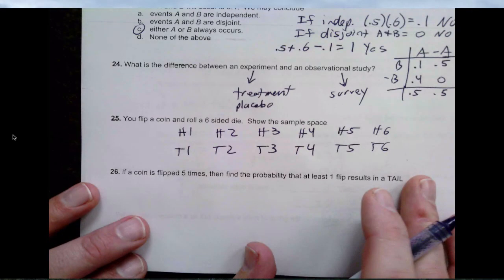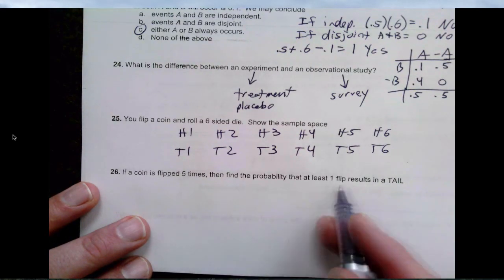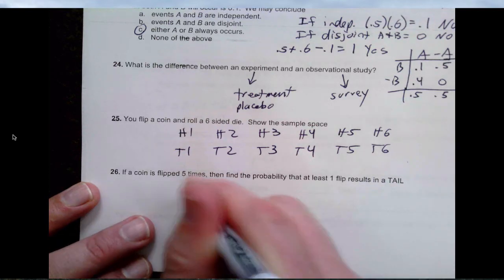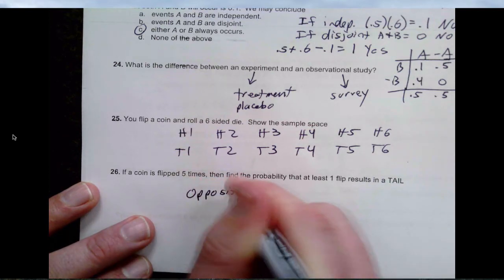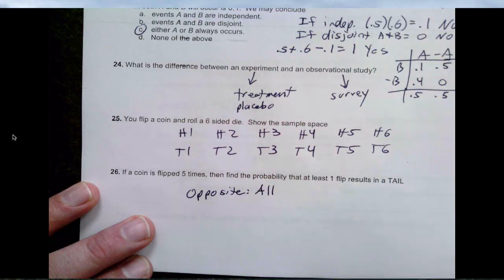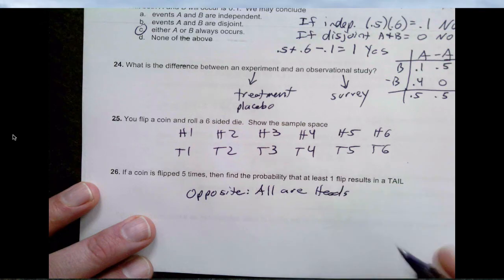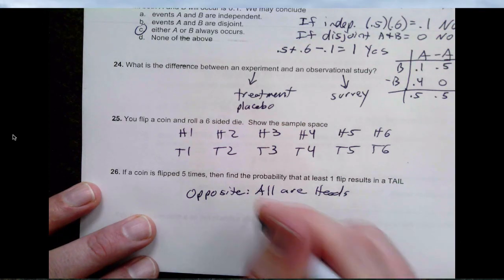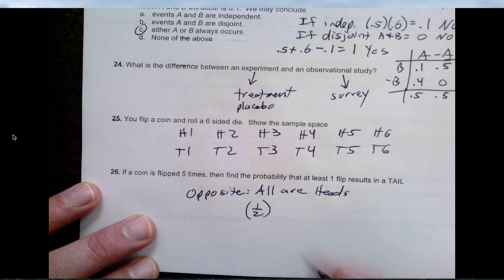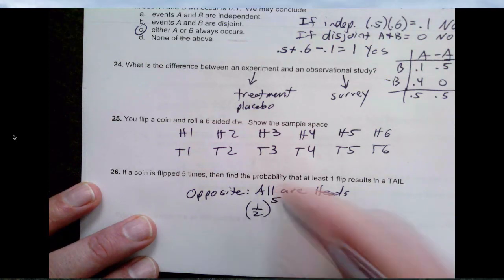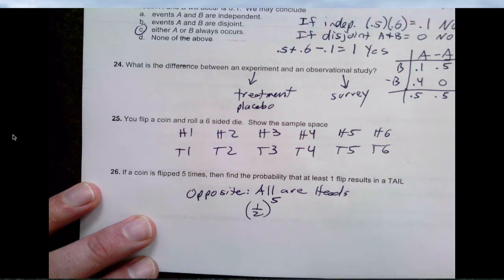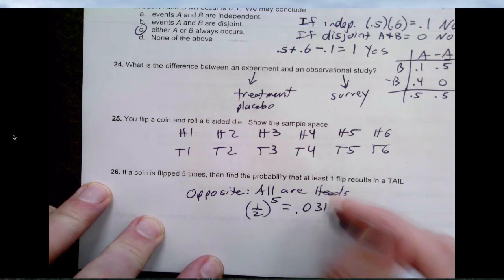If a coin is flipped 5 times, find the probability at least one flip results in a tail. Okay, so find the opposite, which means that all are heads. The probability that all are heads is going to be the probability a half times the probability half times probability half, so flip 1, flip 2, flip 3, 5 times. 0.5 to the fifth is 0.03125.